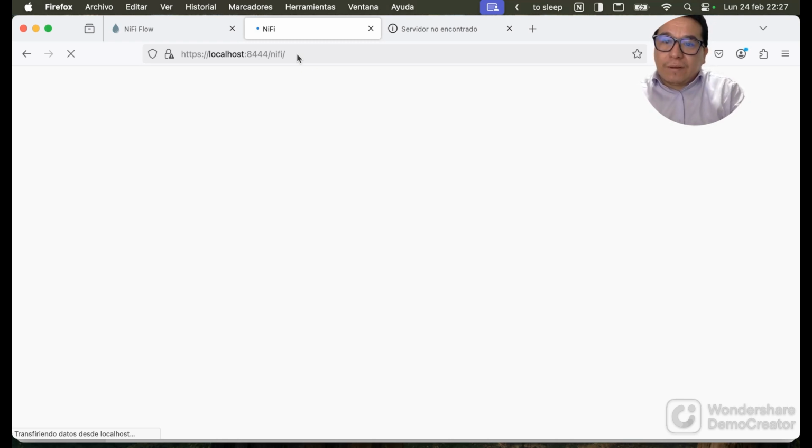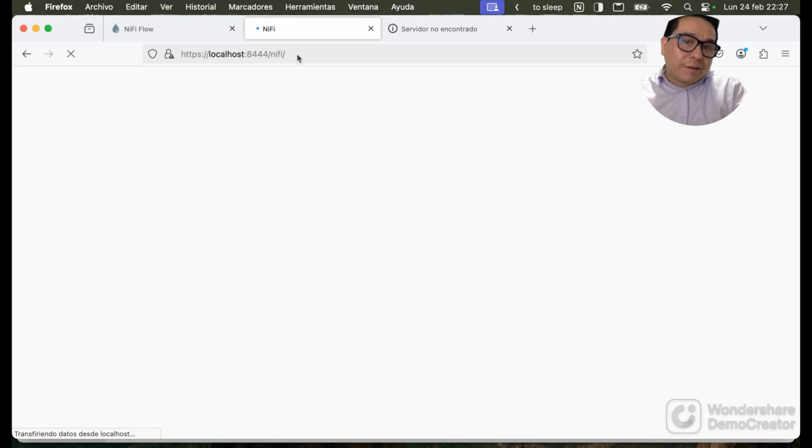So let's do an enter, and we see that Java Home is already set, and also the nifi home in my user is also set for this service.